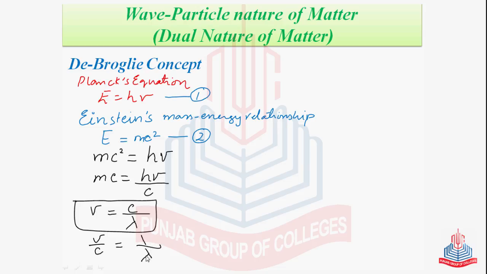So, putting the value of frequency over c in this equation, we get mc will be equal to h over lambda. Now, if this concept is applied to a moving electron with a velocity v, तो हम c की जगह v लिख सकते हैं. So, mv will be equal to h over lambda.